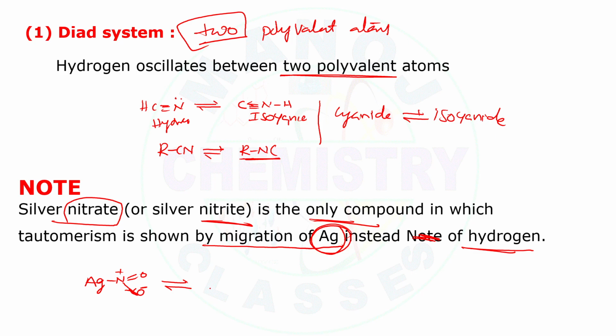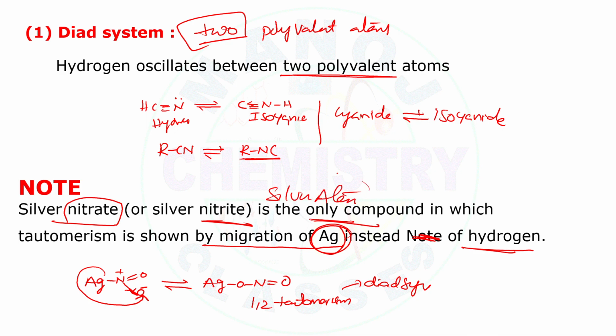Hence this one will become the nitro form, N double bond O, where the silver is migrated to here. So this is also an example of 1,2 tautomerism, a diad system. You should remember that silver nitrite also exhibits the diad system, but here there is no migration of proton. Instead of a proton, there is the migration of a silver atom. This is the only example where migration of a silver atom takes place.